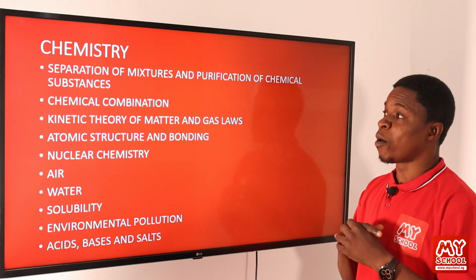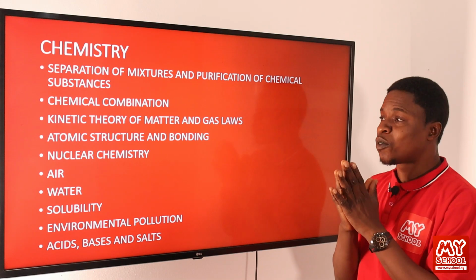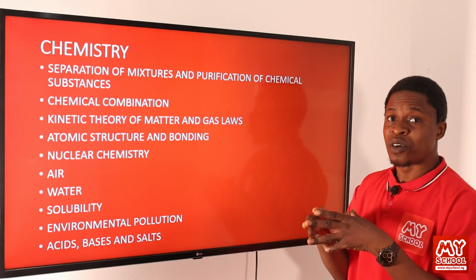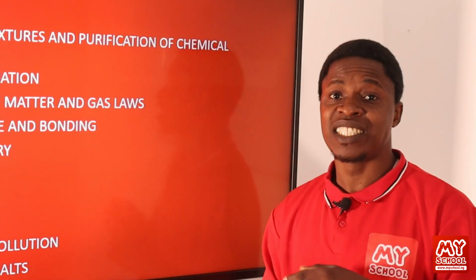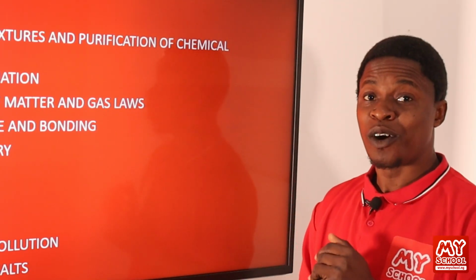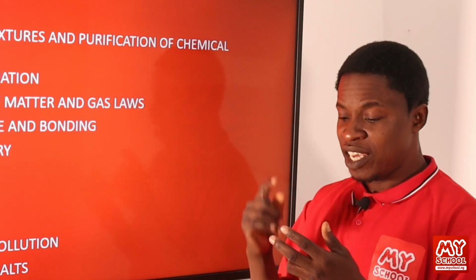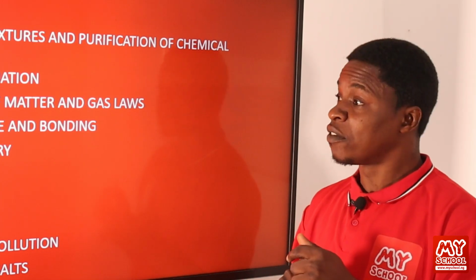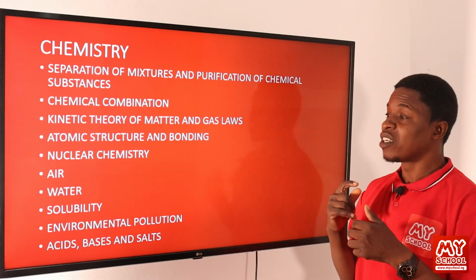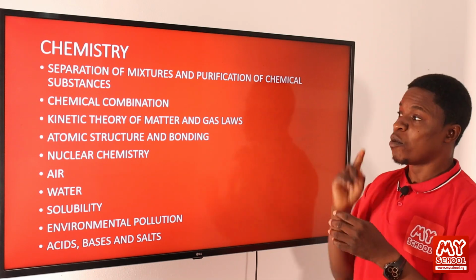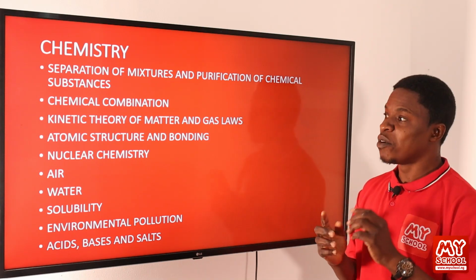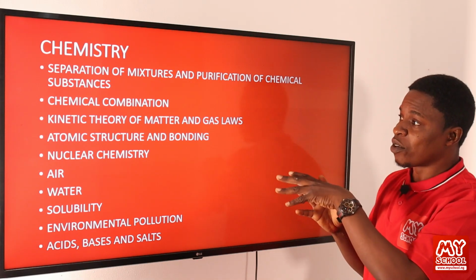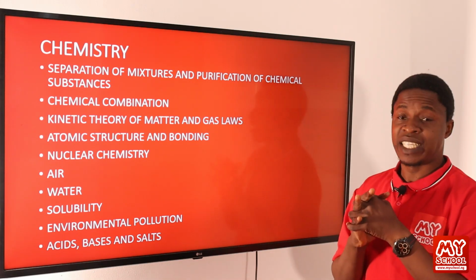Also, under the chemical combination, there are laws that help to guide us in combination of compounds. We'll be looking at the law of conservation of matter or law of conservation of mass, as the case may be. We'll be looking at the law of definite proportion, the law of multiple proportion, relative atomic mass, and atomic number. We'll be looking at a lot of things that will make up the chemical combination to eventually take place.